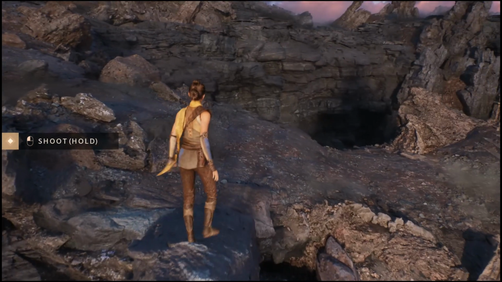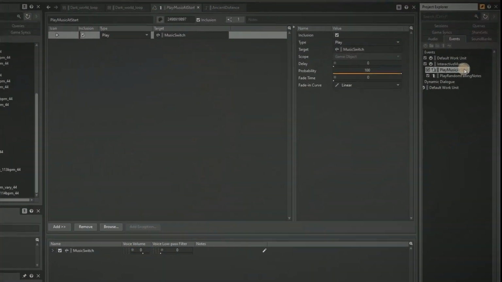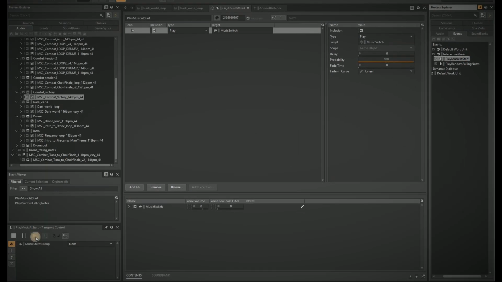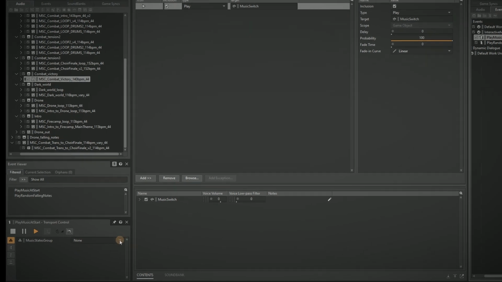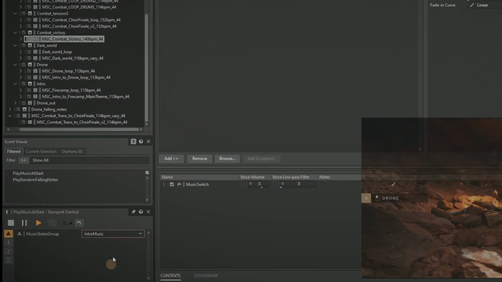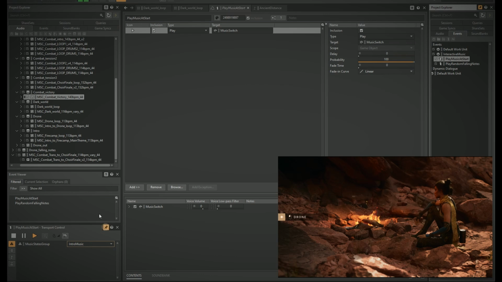Now let me show you what's inside of Wwise. When the game starts, an event Play Music At Start is triggered, and the music state is set to Intro Music. We can see our main character sitting by the fire camp.